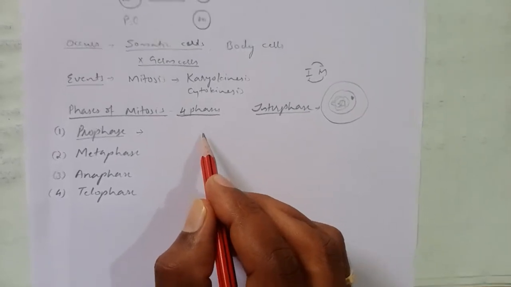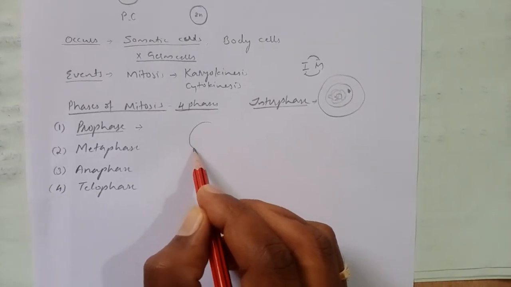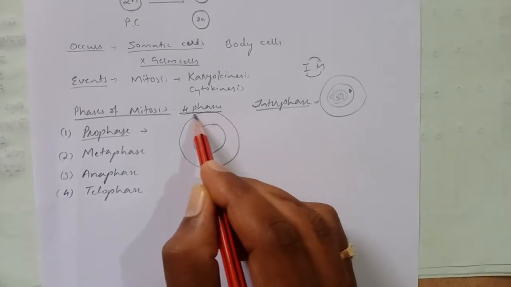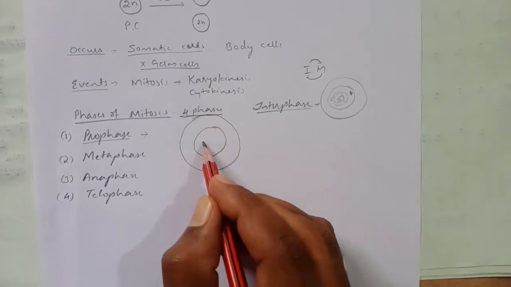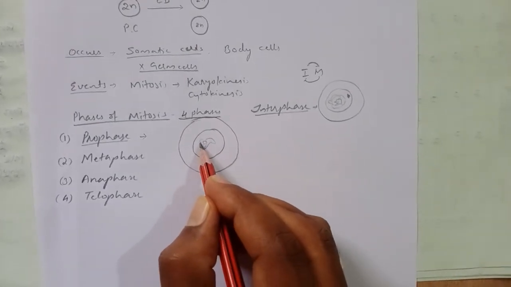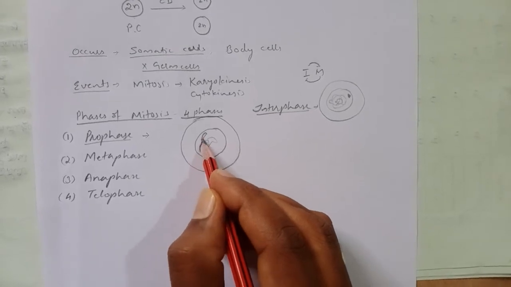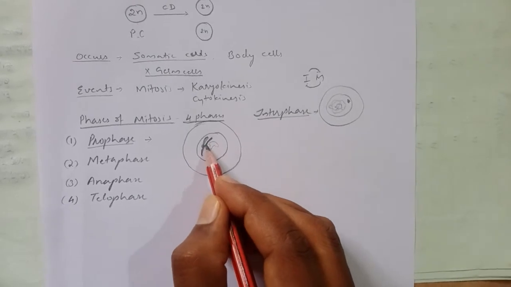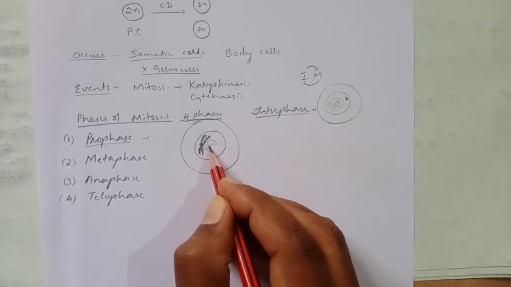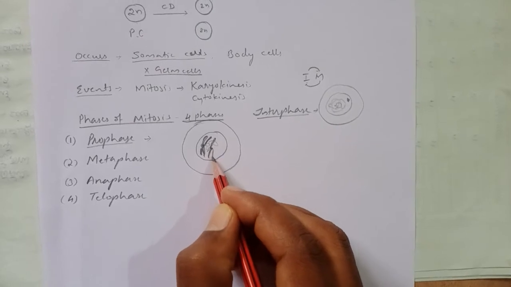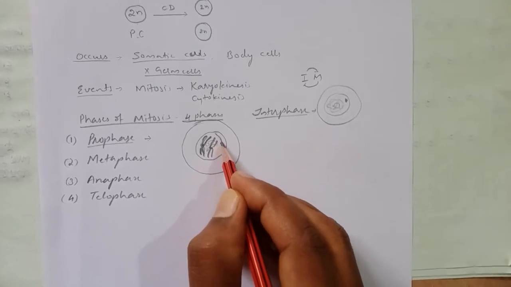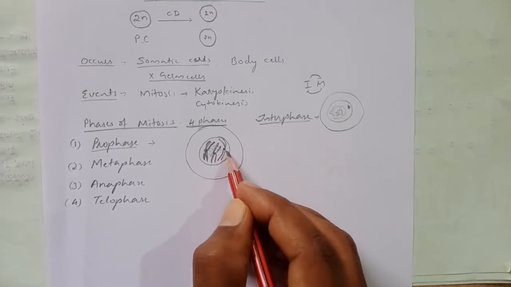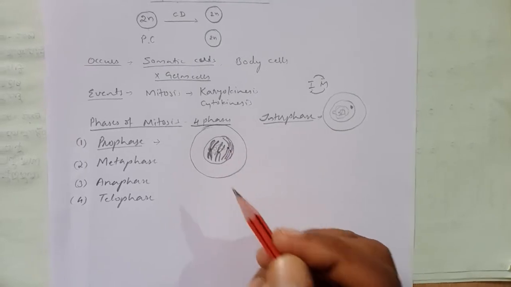With this simple diagram, this is the nucleus and this is the whole cell. Here the chromatin becomes chromosomes, forming chromosome structures like this.